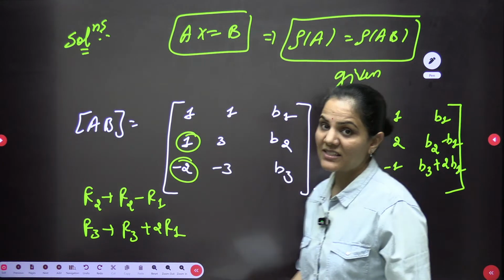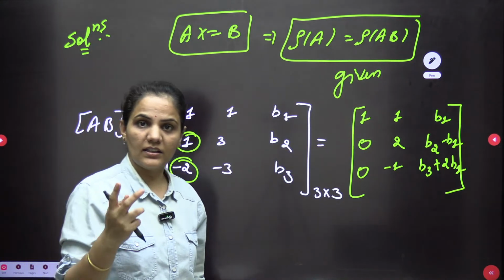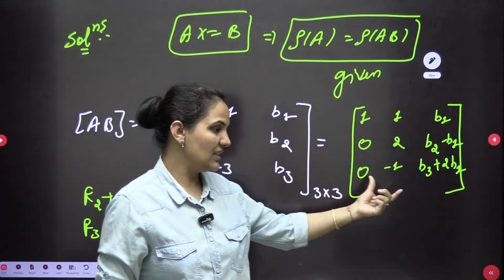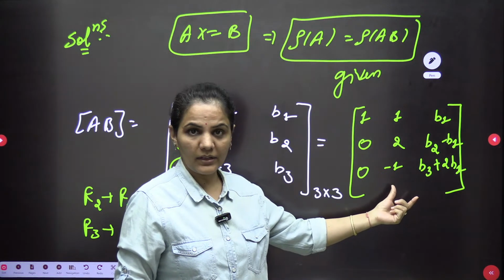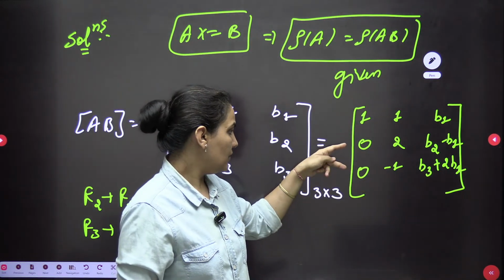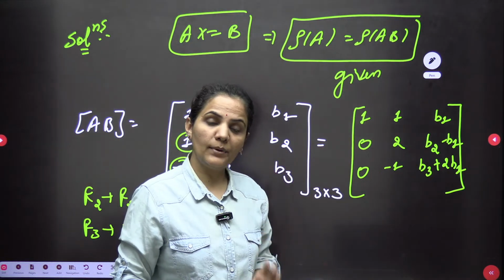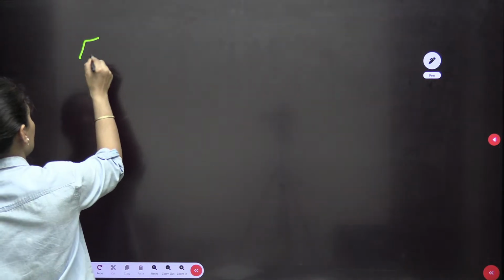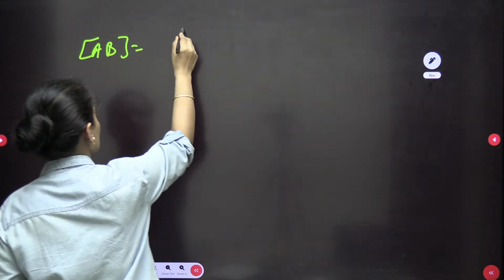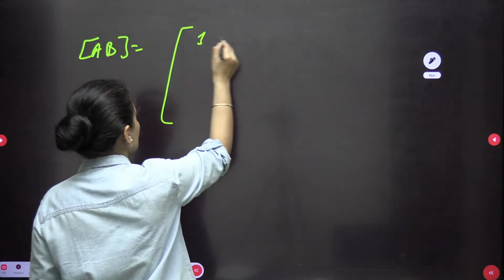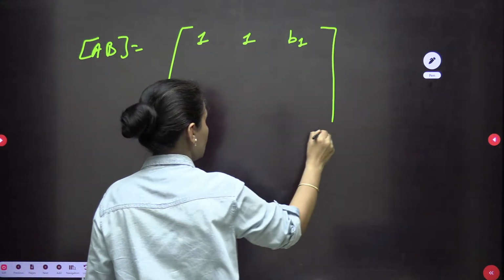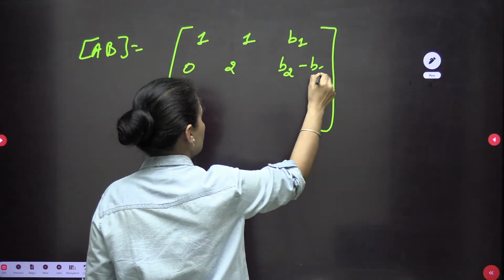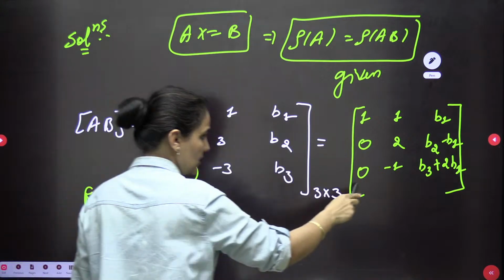All right, if my system is consistent, meaning the rank of A and AB is equal, then 100% now, because I can see this is a 3 cross 3 matrix, right now we are not able to solve it. So what we can do, we need to make these last two rows identical. Automatically your answer will be there. So I am writing on the next slide, so it will give you better clarity. In the next one step only we can solve the question. 1 1 B1, here only we will solve. This is 0 2 B2 minus B1, and this is 0 minus 1 B3.